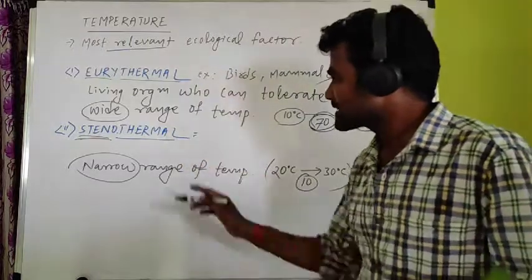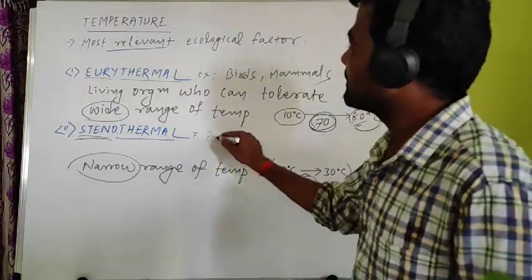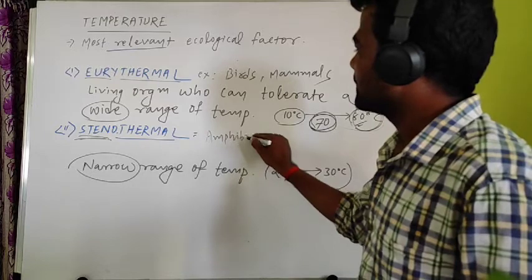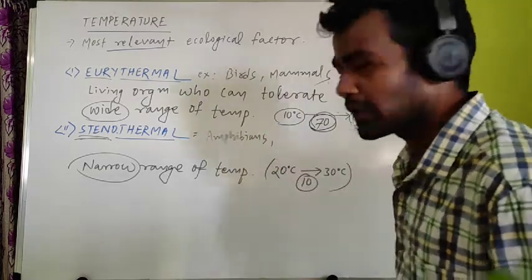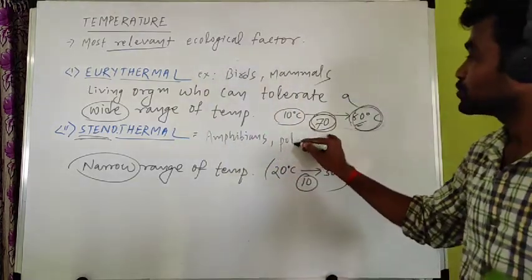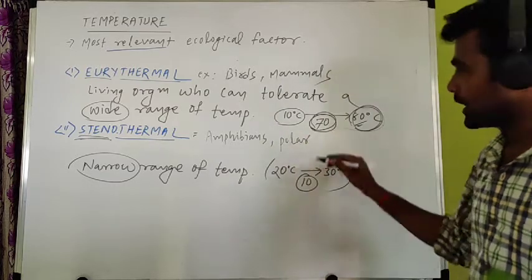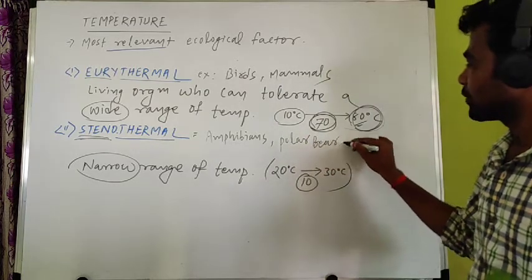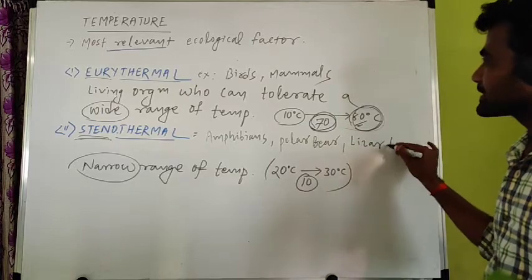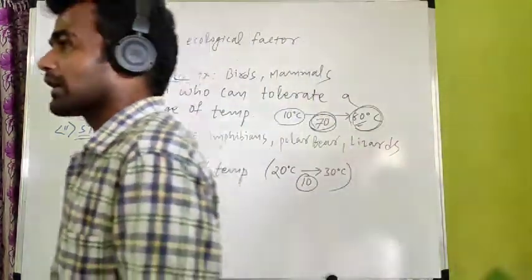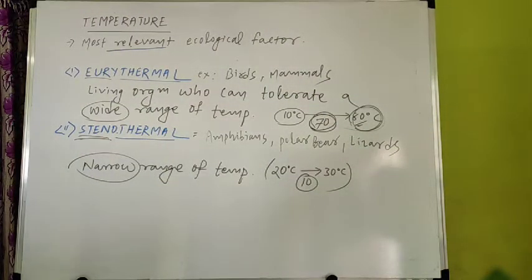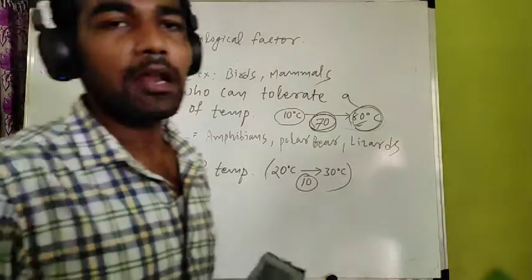But what are the examples of stenothermal? Most of the amphibians like frogs, polar bear, those which are found in polar, cold areas, and lizards, these are examples of stenothermal organisms. So with this we have completed eurythermal and stenothermal.